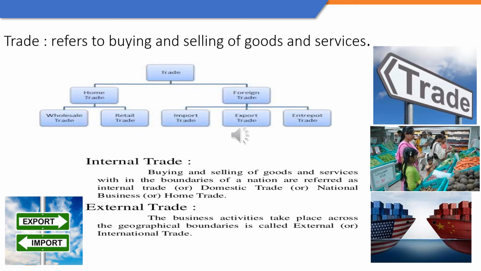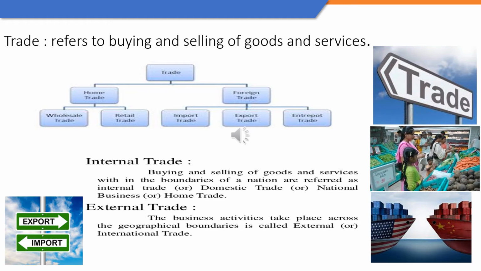Import simply means buying goods and services from the other country. Export means selling goods and services from one country to the other. An entrepot trade refers to buying goods and services from one country for the purpose of selling them to other countries. So if there's any country that is landlocked, it cannot directly buy goods and services from a certain country through water. So the goods enter in one country. Let's say A wants to buy it from B, but from B the goods cannot directly enter country A.